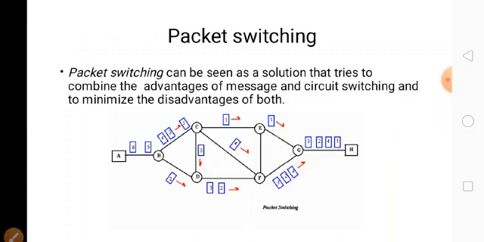Using the source and destination address, it travels in a random way. One may choose B to C, C to E, then 2 goes this way, B to D, then D to F. Like that, each packet will be traveling in different paths. So in packet switching we have two types: datagram and virtual circuit.